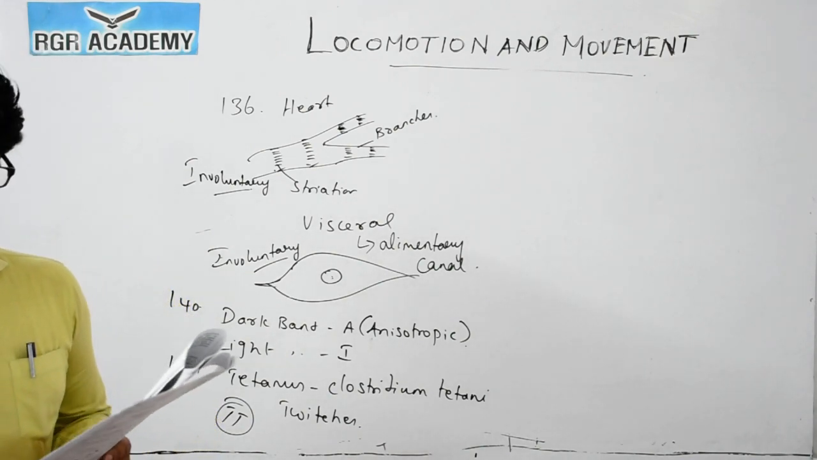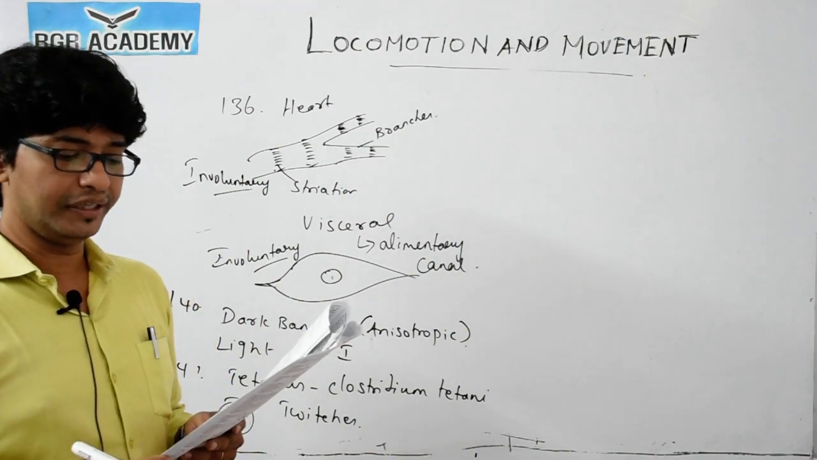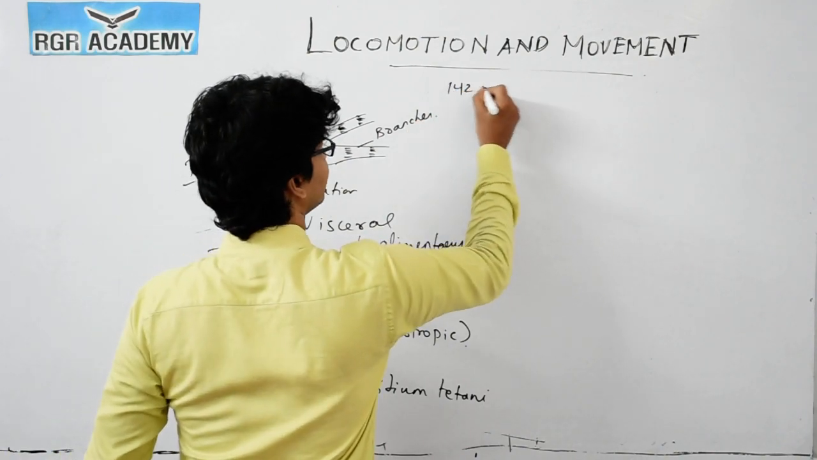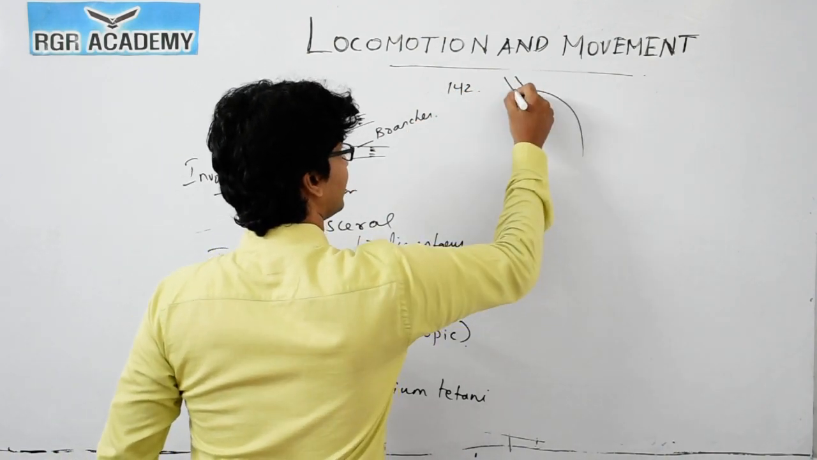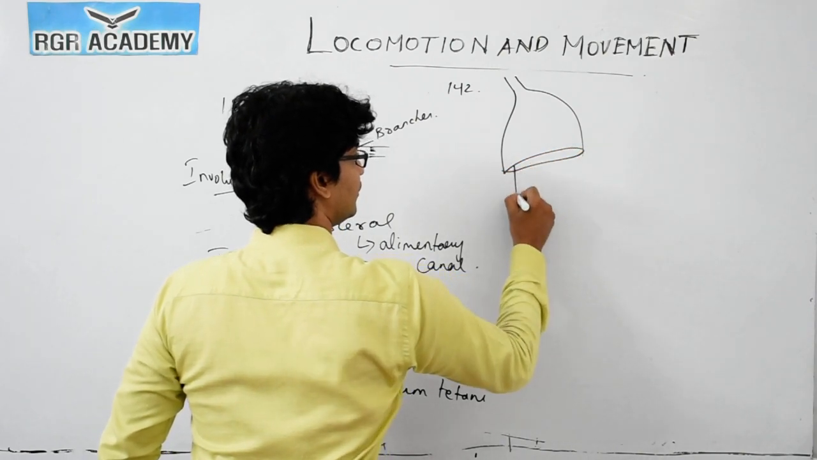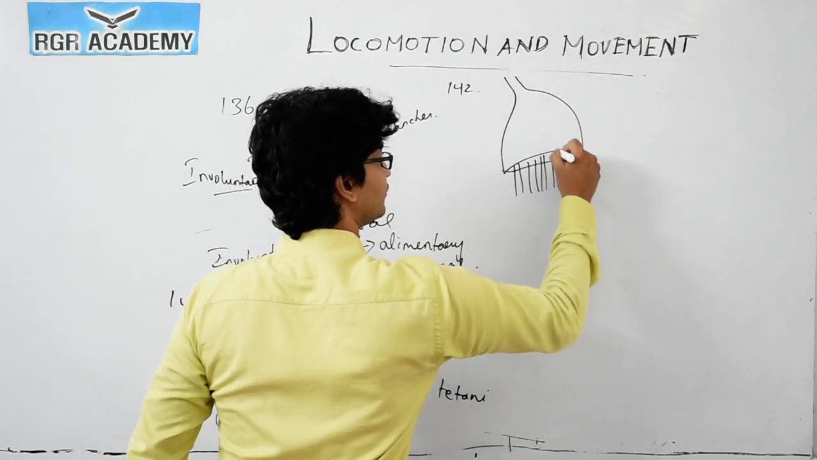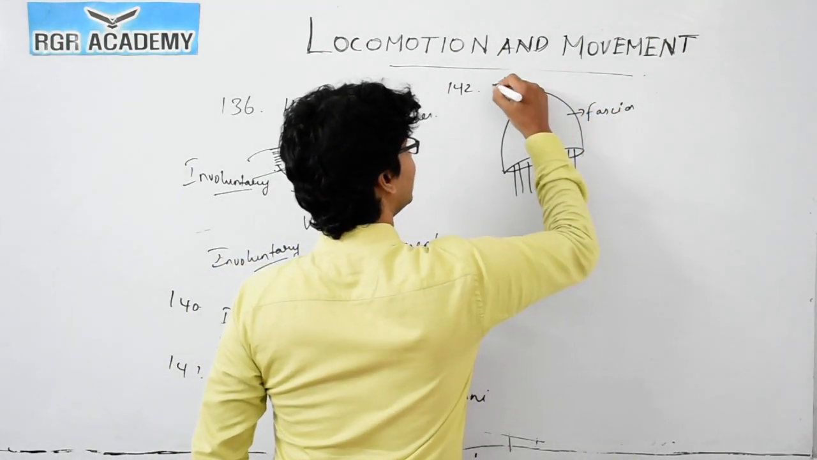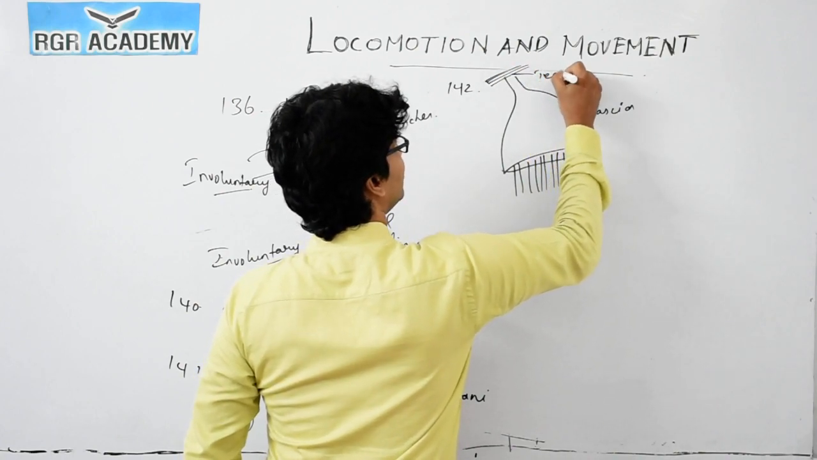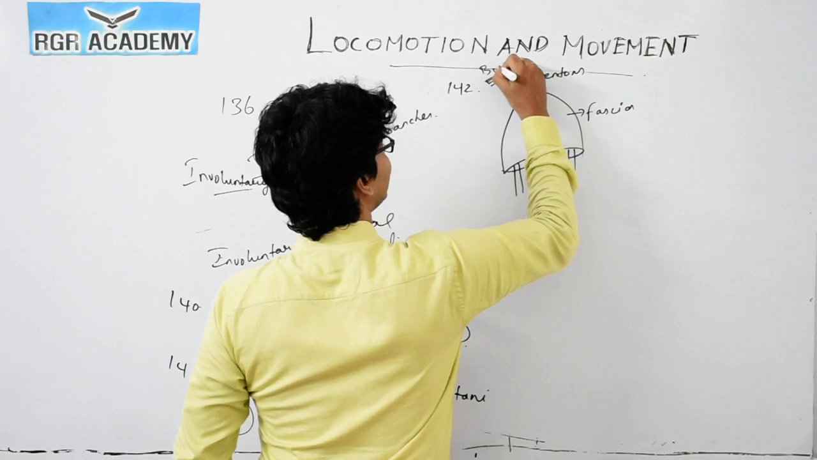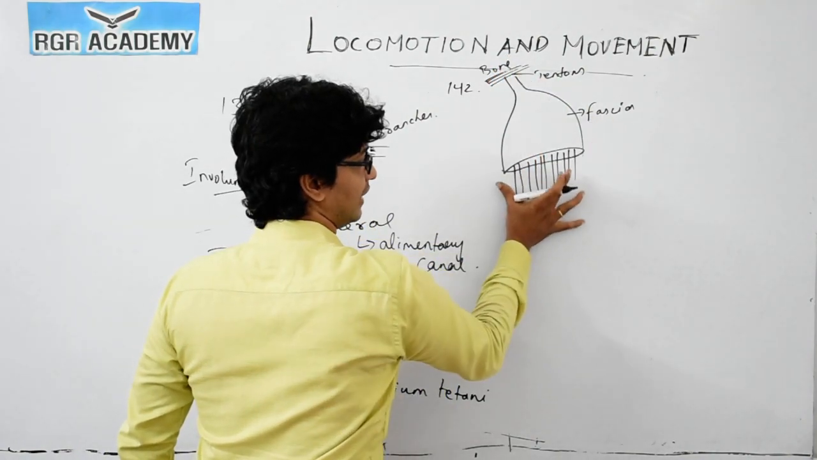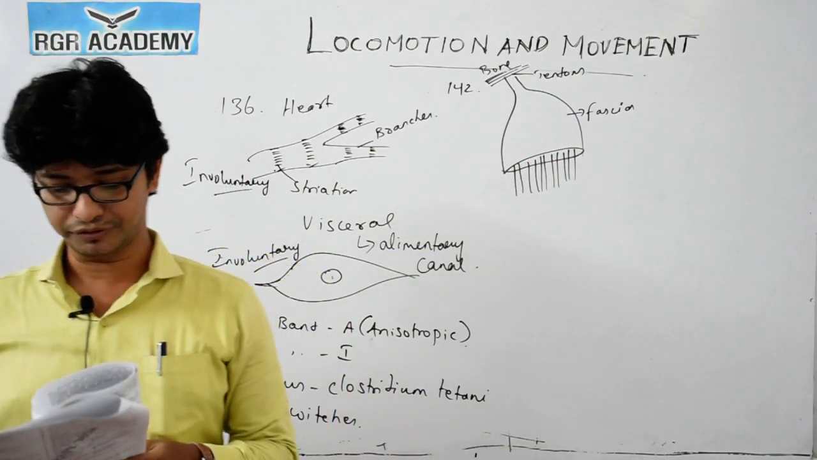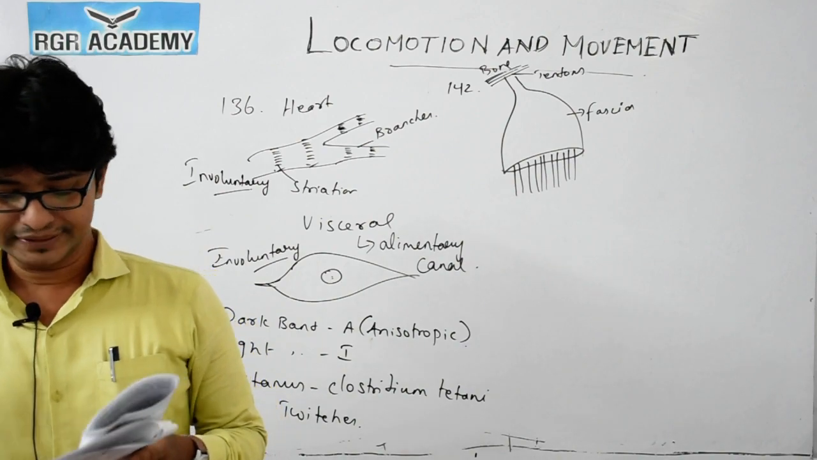Then question 142. The collagenous connective tissue layer holding the muscle bundle fibers together is called fascia. If you see the fascia structure, this bundle, here you could see the muscle fibers inside. Who is holding this bundle? This is the fascia. And this part is called the tendon, which is connected to the bone. The structure which collectively holds the muscle fibers is the fascia. So option 4 is the correct answer.